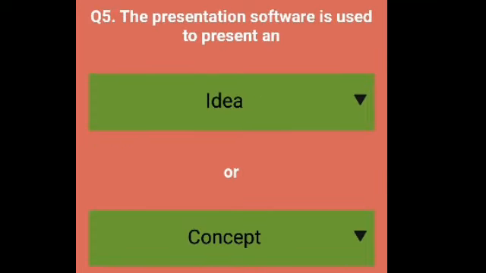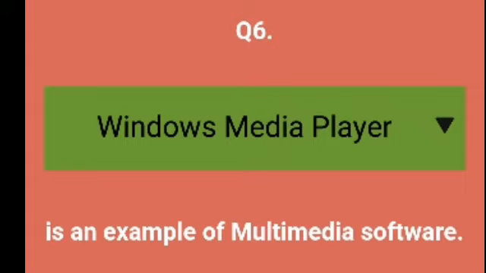Now the question number 5 is the presentation software is used to present and dash or dash. In presentation software like PowerPoint, we have to present an idea or concept. So the right answer is idea or concept. Now the sixth question is dash is an example of multimedia software. As we know, Windows Media Player is an example of multimedia software. This is used to play your multimedia files like your videos, your audios. Okay, so this is the answer.